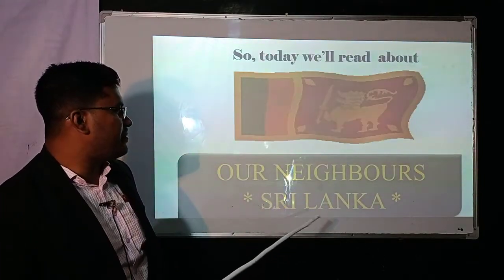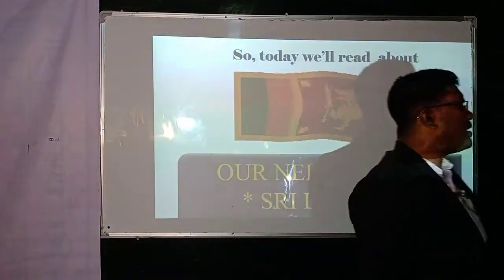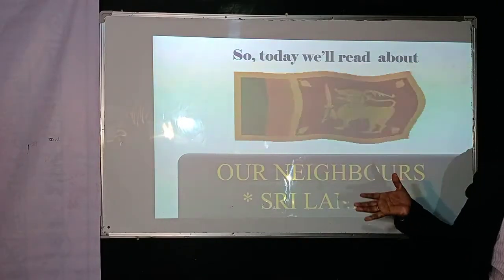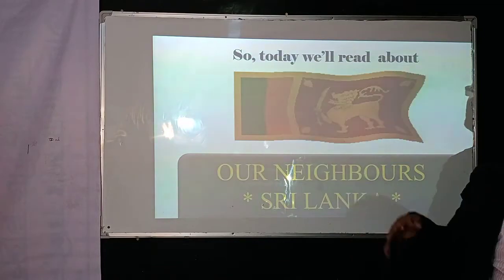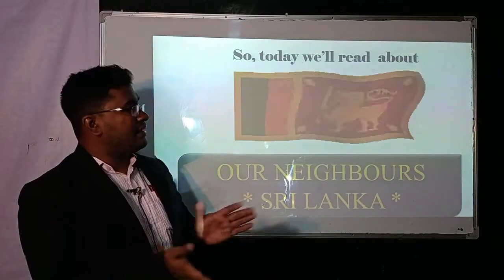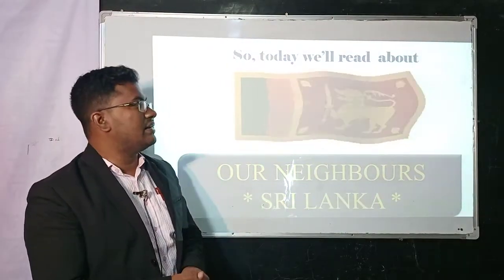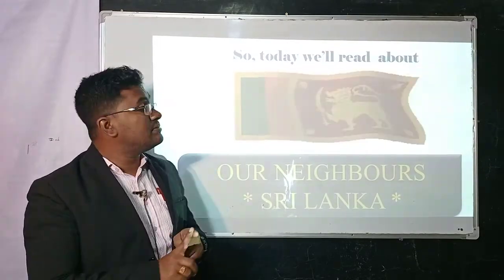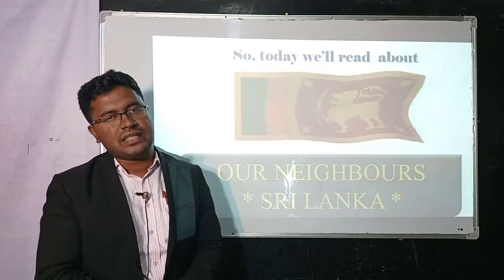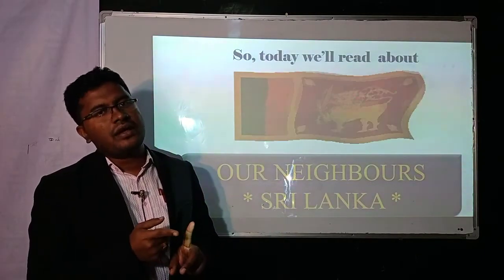Our neighbor, Sri Lanka. Sri Lanka is a very famous country in all types of matters. Not only for its scenic beauty, not only because it is our neighboring country, but there are also lots of reasons why it is well known. In literature, whether English or Bangla, there are four great epics in the world: the Odyssey, the Iliad, the Ramayana and the Mahabharata.